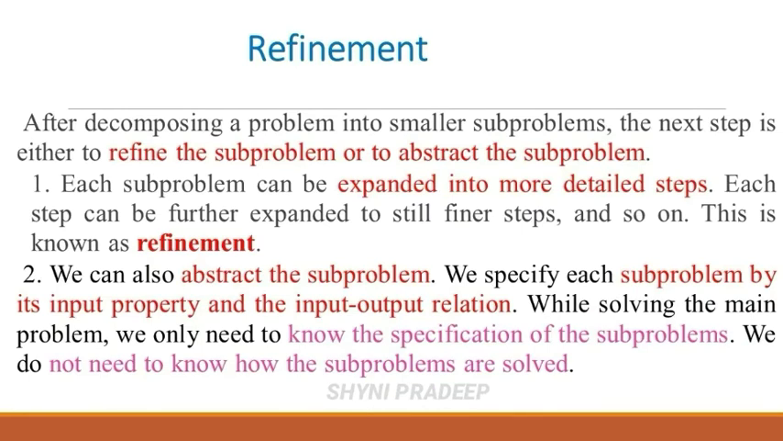And what do you mean by abstract the subproblem? We can also abstract the subproblem. We specify each subproblem by its input property and the input-output relation. While solving the main problem, we only need to know the specification of the subproblems. We do not need to know how the subproblems are solved. Okay. So, the specification of a subproblem is based on input property and input-output relation. And while solving the main problem, we only need to know the specification of the subproblems, but we do not need to know how the subproblems are solved.